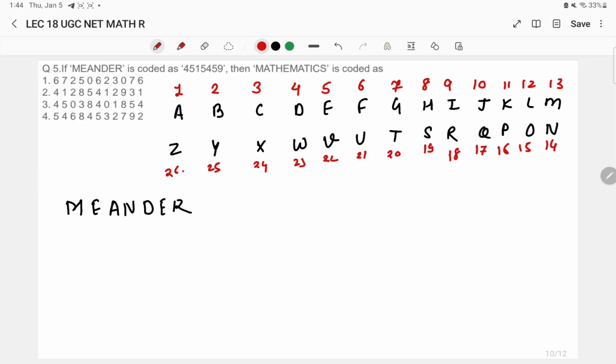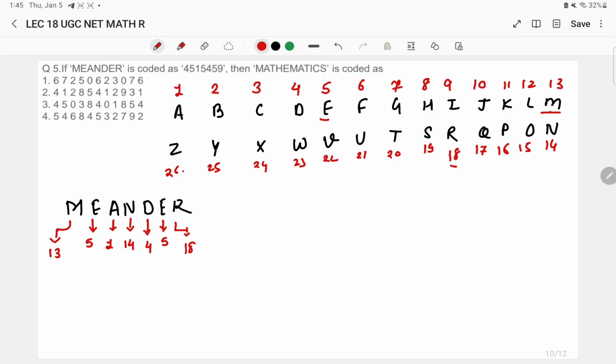Okay, how is the code assigned? Let us look at that. Very first thing, if we see the number for M, M letter is at which position? It is at 13th position. If we look at the letter E, it is at 5th position. Similarly, A is at first position, N is at 14th position, D is at 4th position, E is at 5th position, and R is at 18th position.